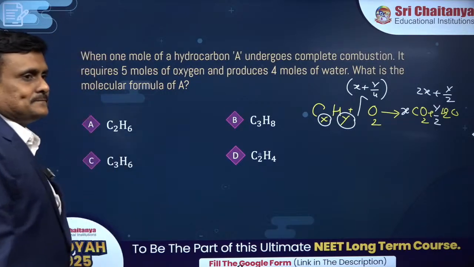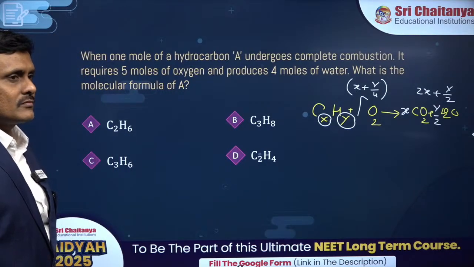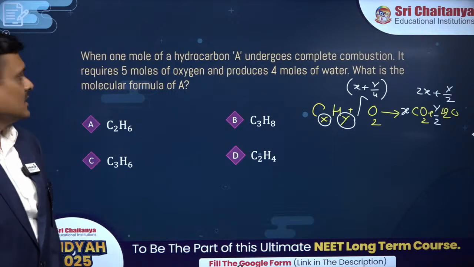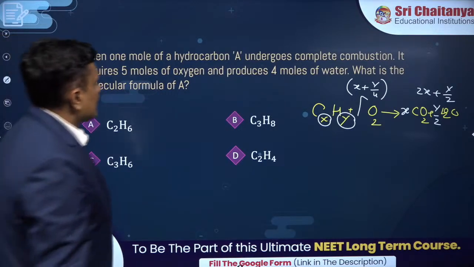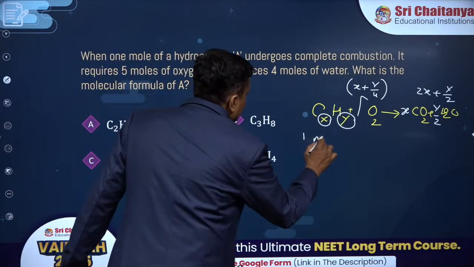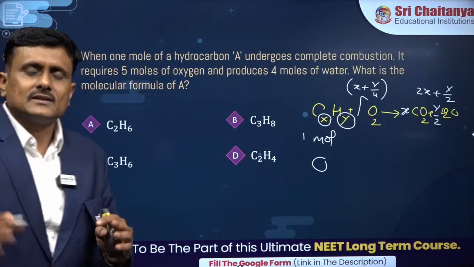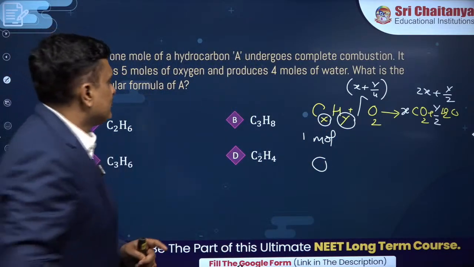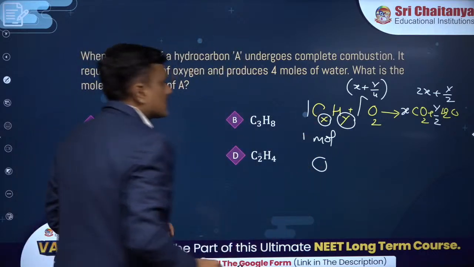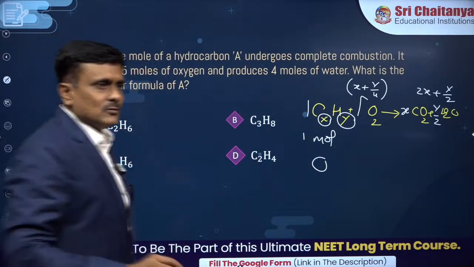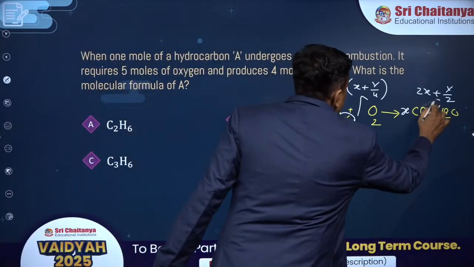Now listen buddies, come on, focus. Concentrate. You took 1 mole of a hydrocarbon, right? 1 mole. Now this is completely burnt. 1 mole of hydrocarbon gives how many moles of water? y by 2, isn't it?